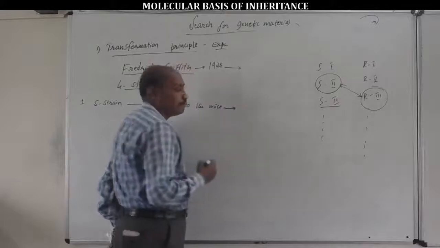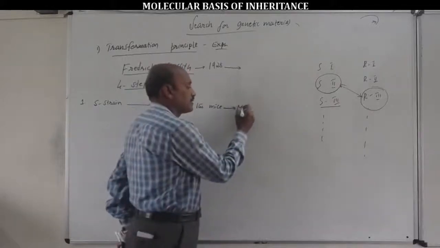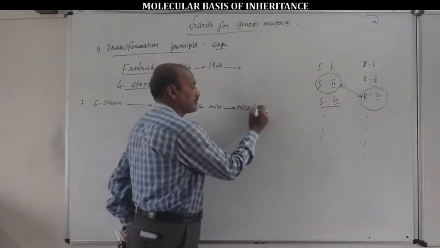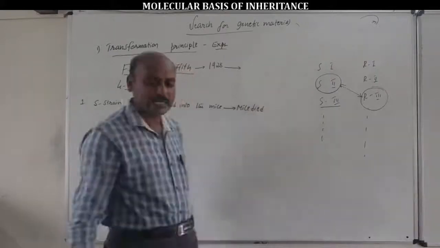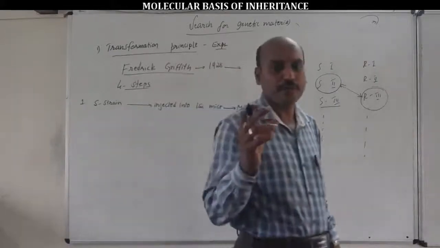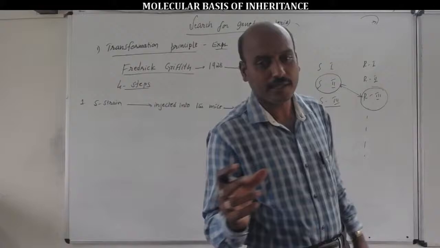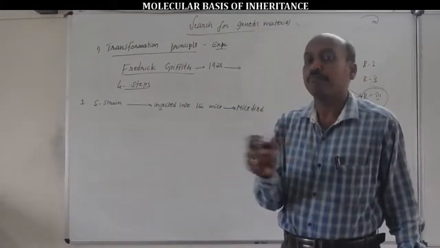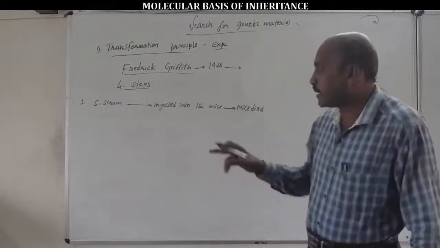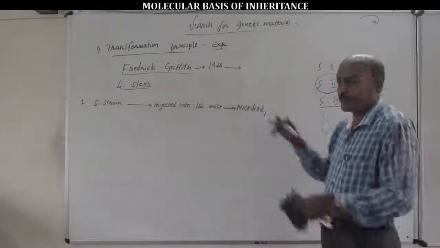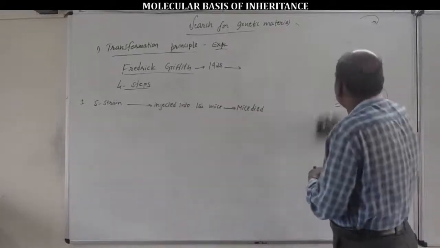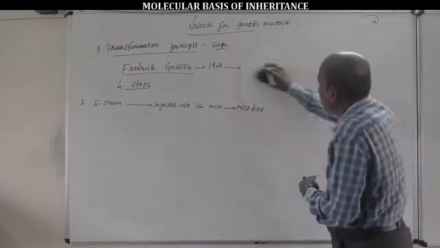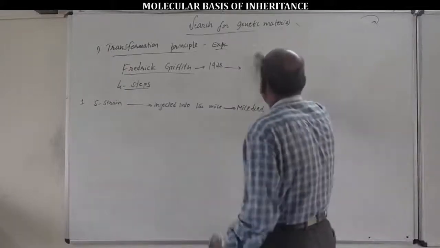The mice died as a result of pneumonia, as a result of pneumonia produced by the S strain bacterium. So you should remember, S strain bacteria injected into the mice.